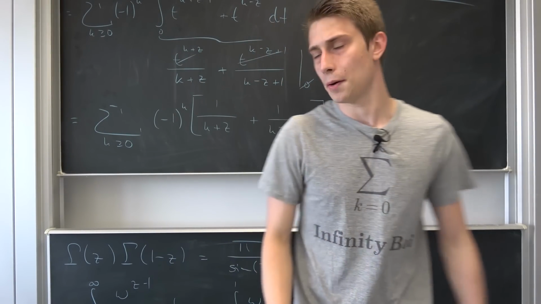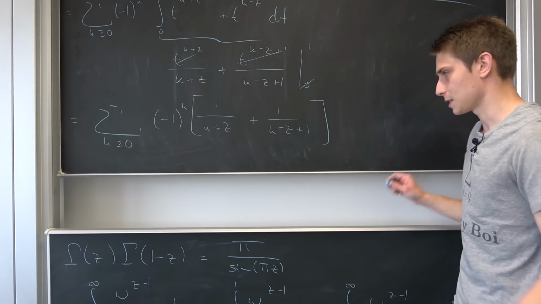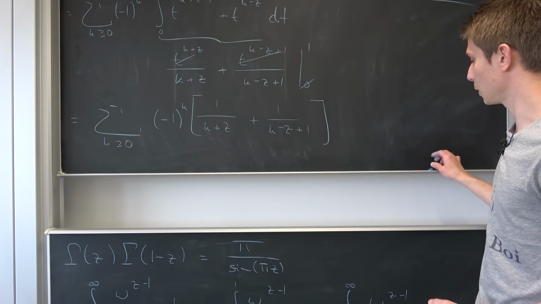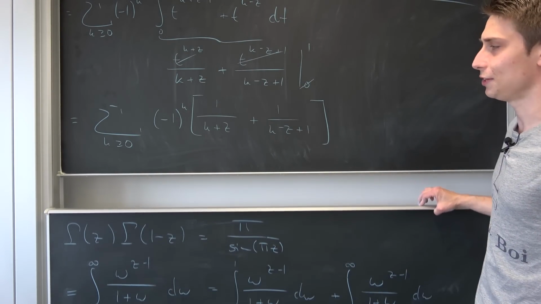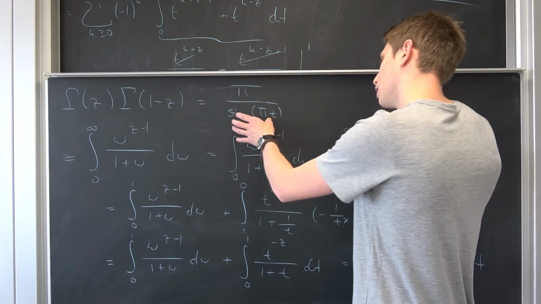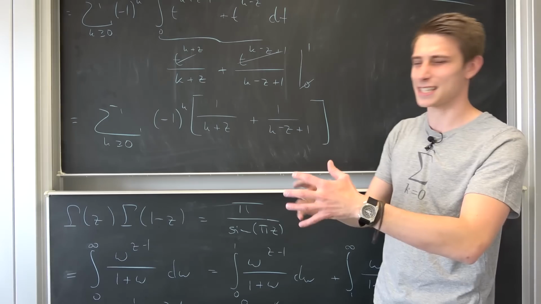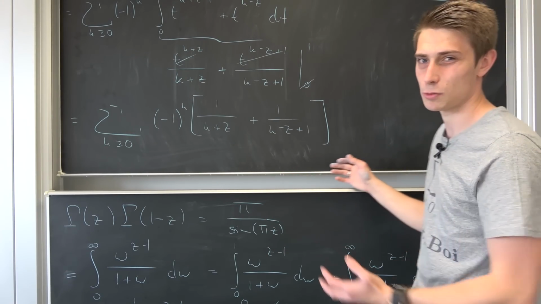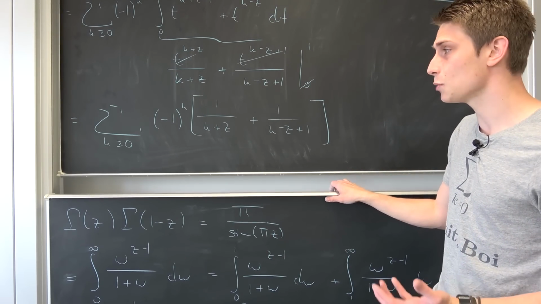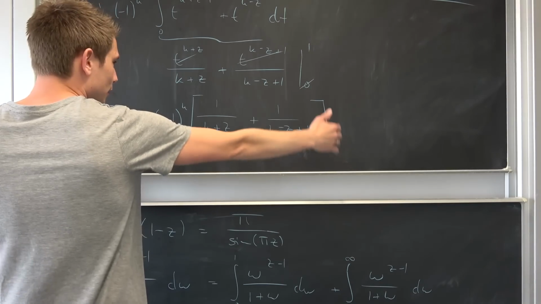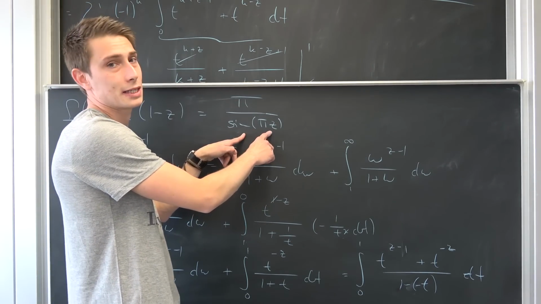You can probably multiply stuff together and do some other stuff with this, but at this point we are going to call it quits. Like I said, I would like to make one assumption in this video, and this is that we actually know the answer to this thing. You can just do it like I did with the Fourier series to get our cotangent Mittag-Leffler series expansion. This thing right here is actually just a series expansion of cosecant of pi times z,